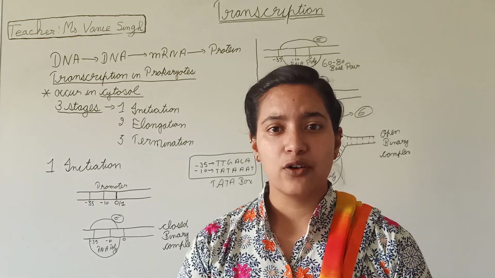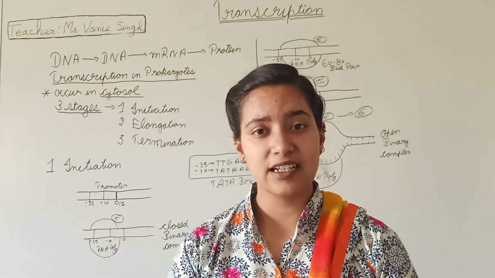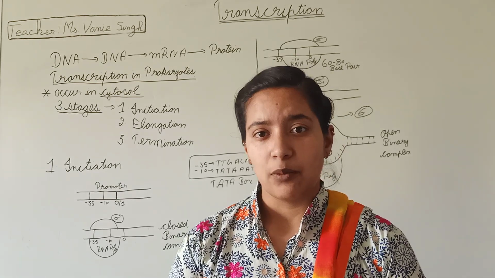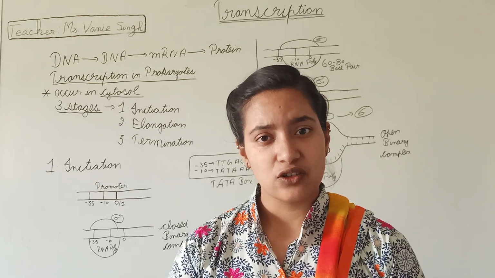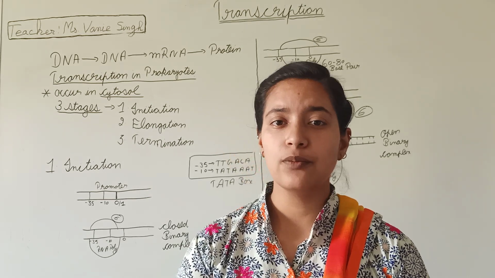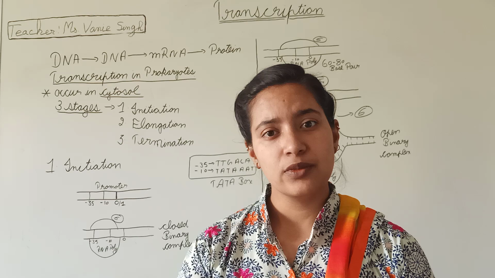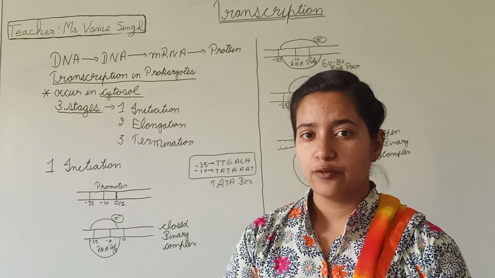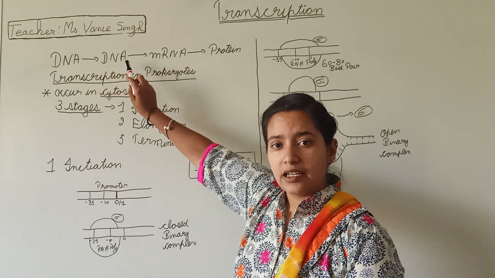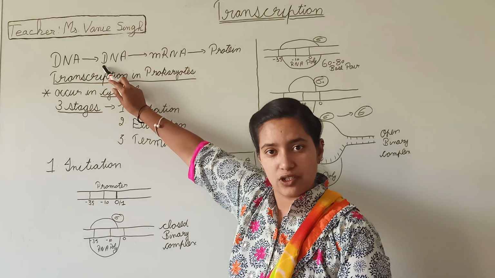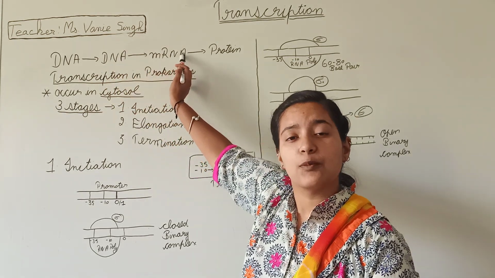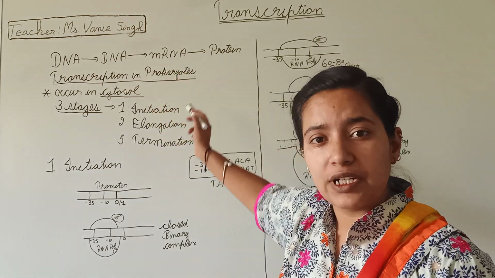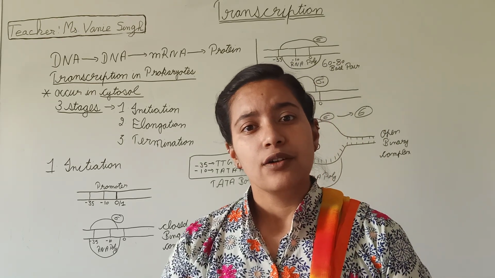When there is the formation of DNA from DNA, the process is called replication. When mRNA is formed from DNA, the process is called transcription. And when protein is formed from mRNA, the process is called translation. As you can see on the blackboard, I have written DNA to DNA, the process is called replication. DNA to mRNA, the process is called transcription. And mRNA to protein, the process is called translation.